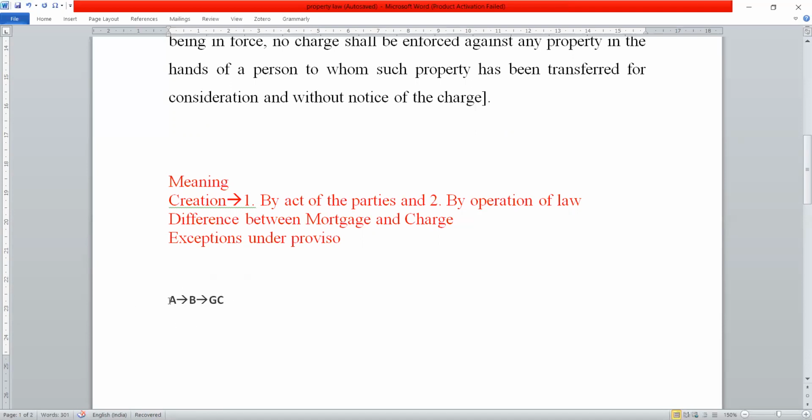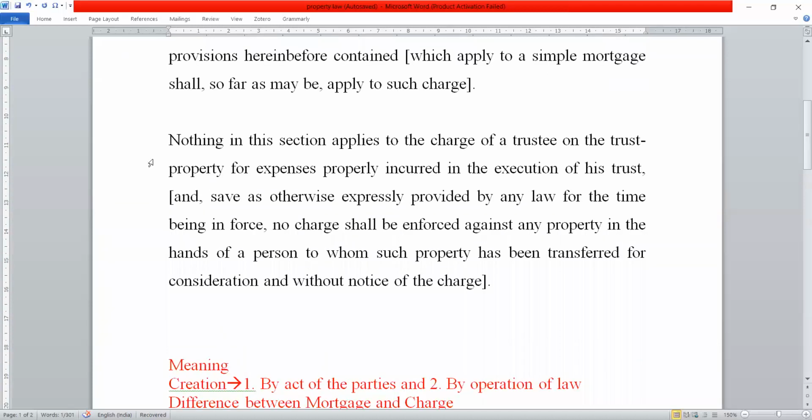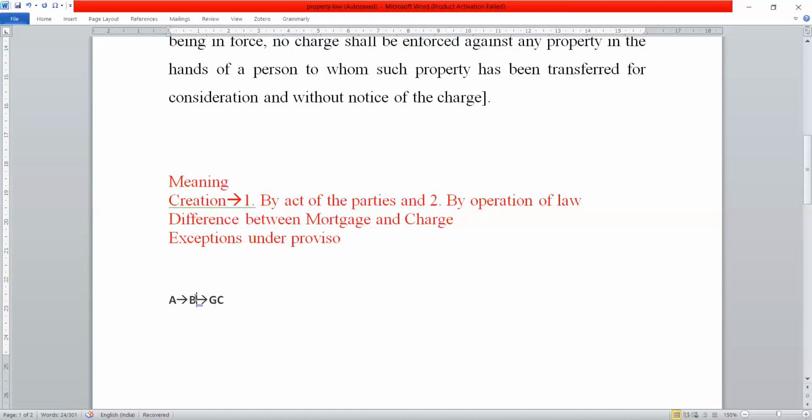A created a trust, made B the trustee of this trust, and for the welfare or the taking care of his grandchildren. So the charge is created on the property of the trust. This first part says this particular trust property cannot be sold to recover the charge.